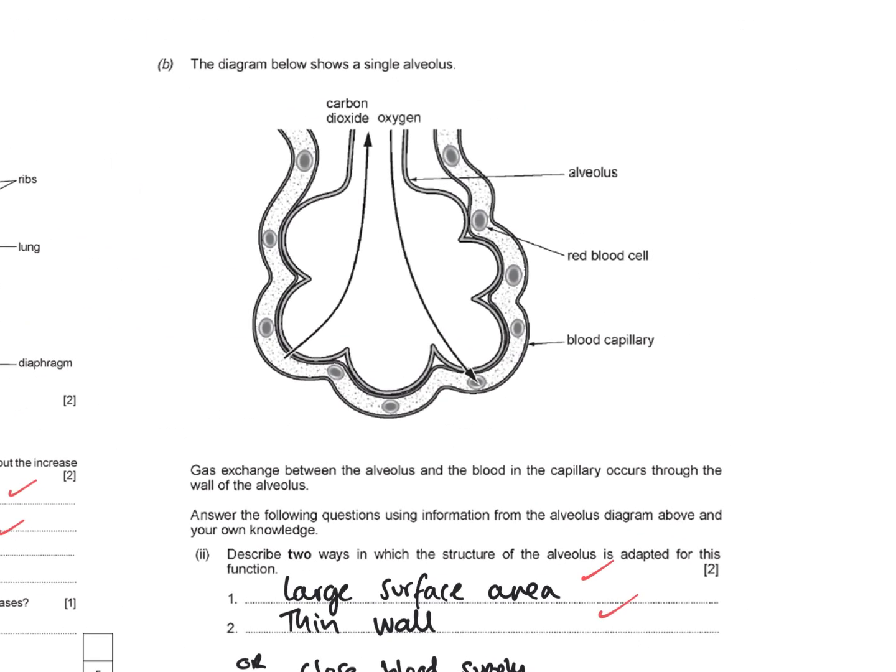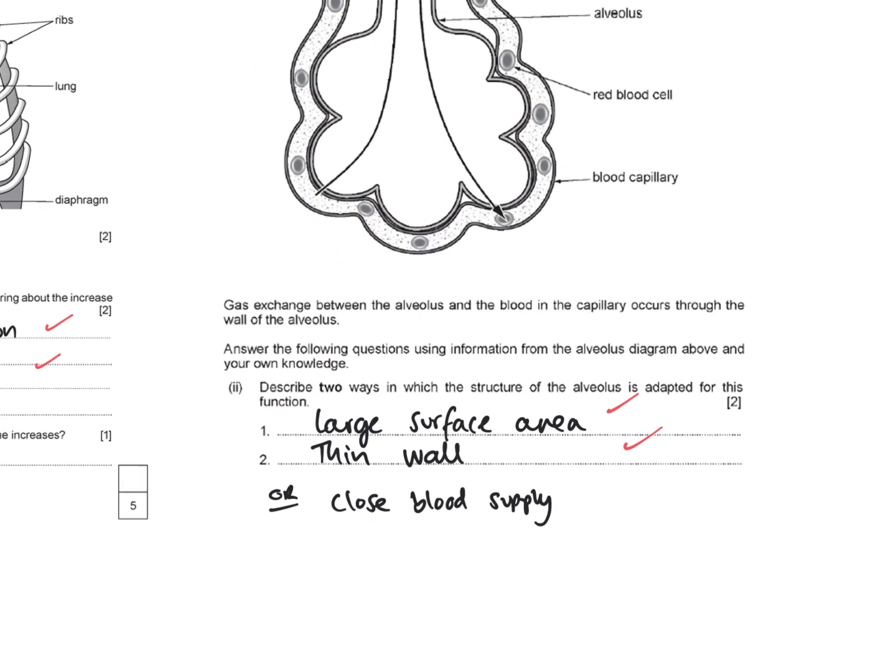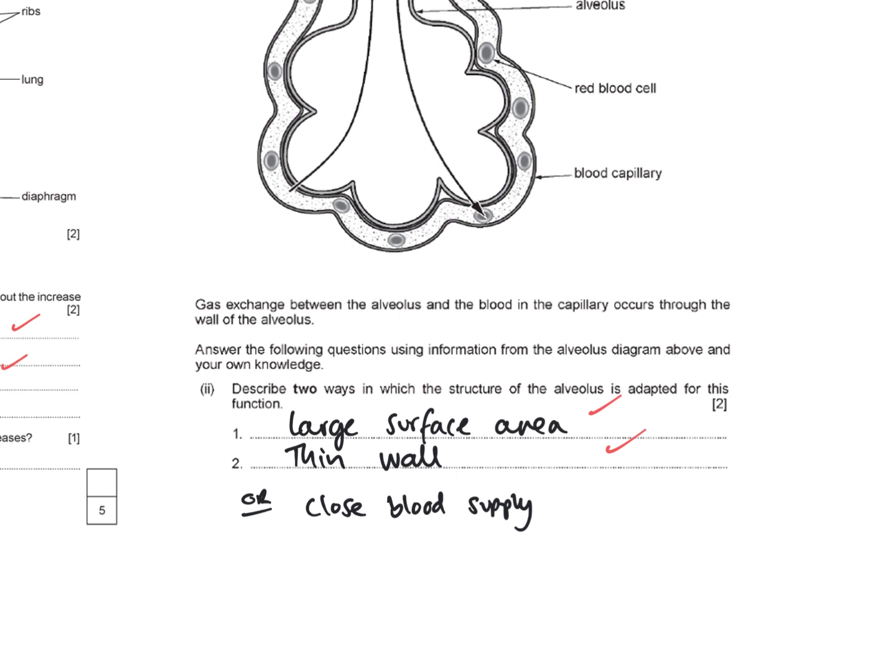Moving across, we have a diagram showing a single alveolus. And for the final 2 marks, it says describe 2 ways in which the structure of the alveolus is adapted for its function. So for those adaptations, you can have a large surface area for 1 mark, a thin wall for the second mark, or if you've written a close blood supply with those blood capillaries. And that's the end of the video.